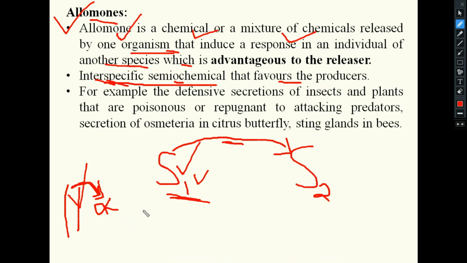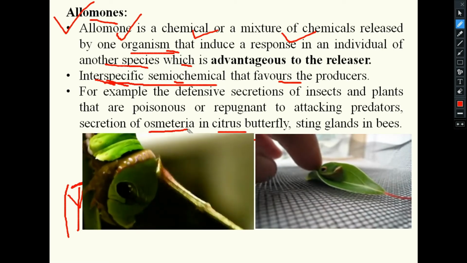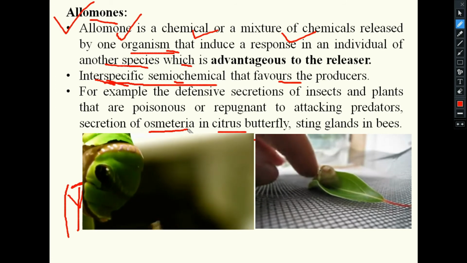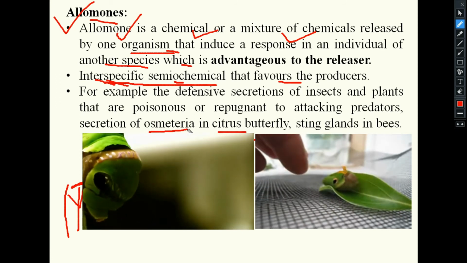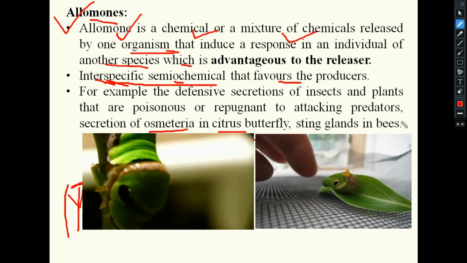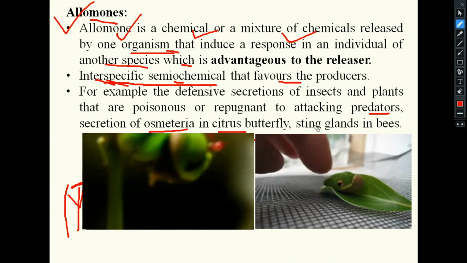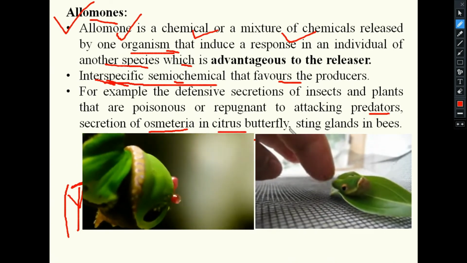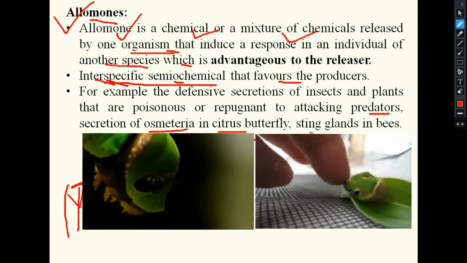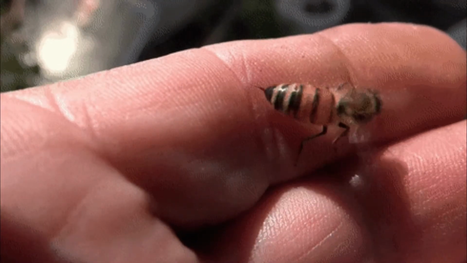Similarly, in some cases, the citrus butterfly has osmeteria. They will produce a different structure from which some odor will come, and that will scare away their predator. It is advantageous to the citrus butterfly. Similarly, sting glands in the case of bees.